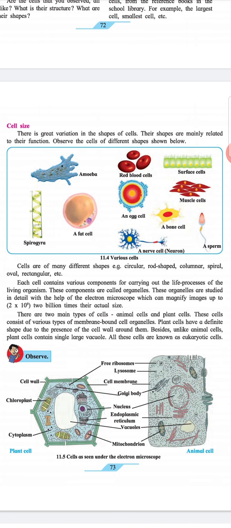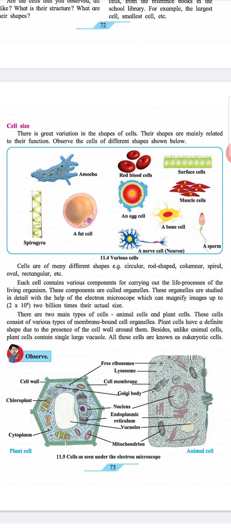Each cell contains various components for carrying out the life processes of living organisms. These components are called organelles. These organelles are studied in detail with the help of the electron microscope, which can magnify images up to 2 times 10 to the power 9, that is 2 billion times their actual size.